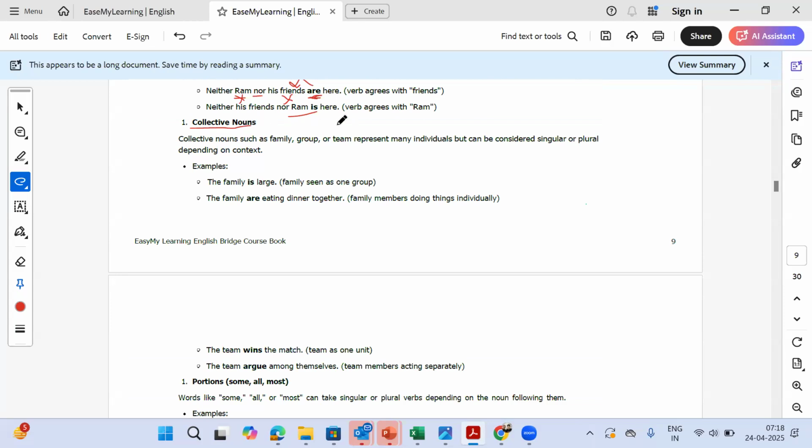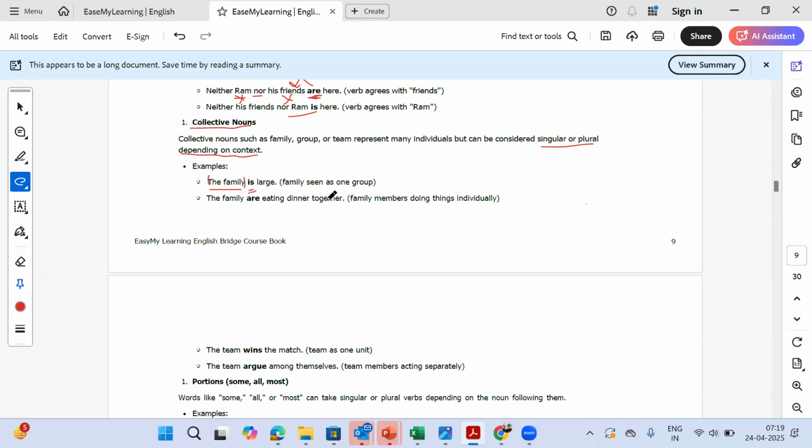Now we are seeing collective nouns. Collective nouns refer to families, groups, or teams like the cricket team, which can be considered singular or plural depending on context. Which means the nouns can be singular or plural depending on how we are using them. For example, if we say the family is large, here we are talking about family as one unit. So we say "is large",